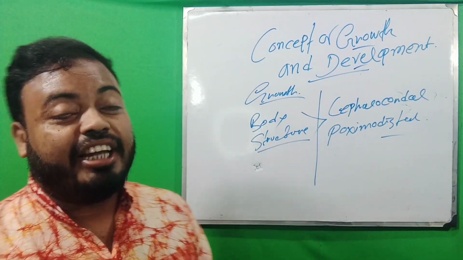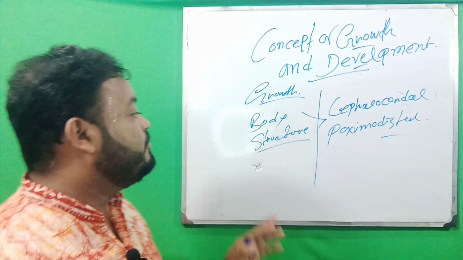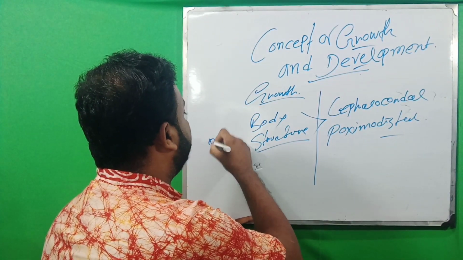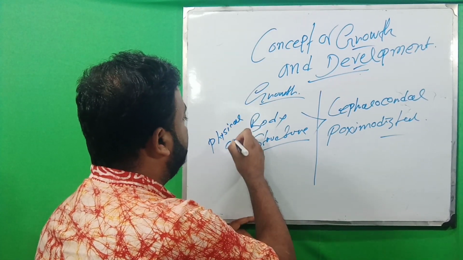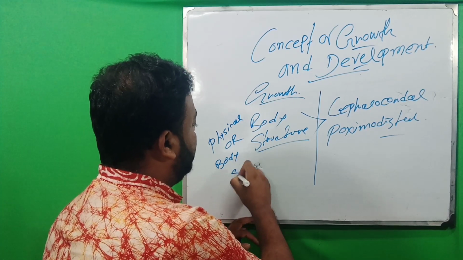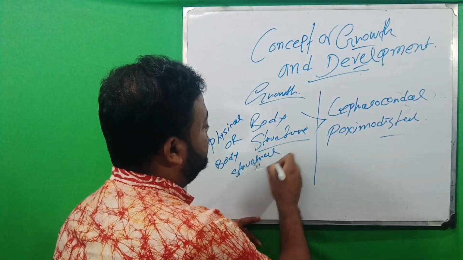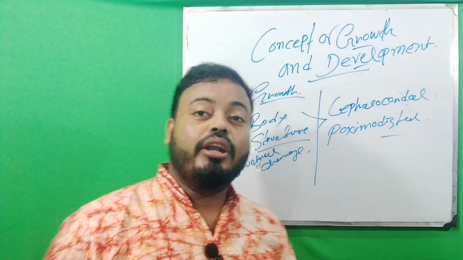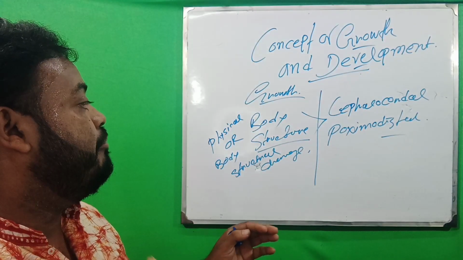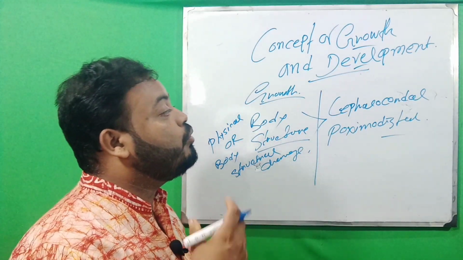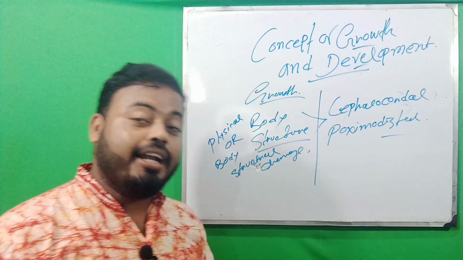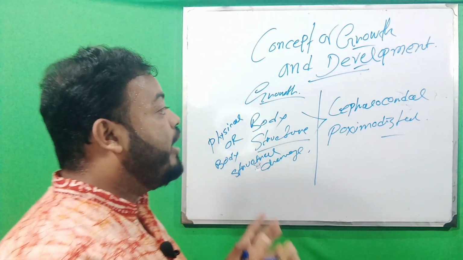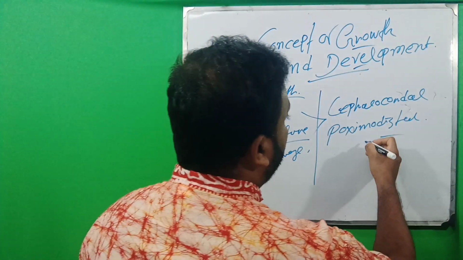So growth is totally based on the bodily structure, or the physical change, the body structural change. So this growth is related only to physical change. Here the physical change can occur in two types. Number one is the cephalocaudal trend and another is the proximodistal trend. So what is the cephalocaudal trend? When a human being is growing from head to toe.